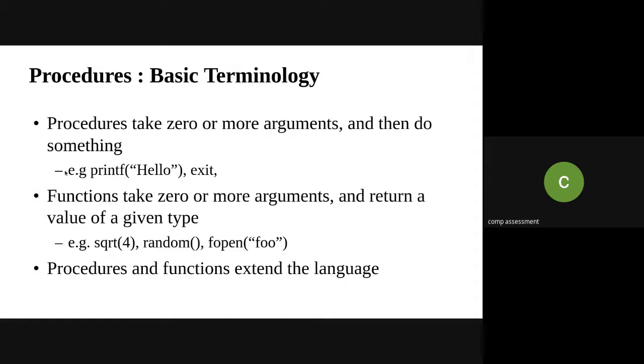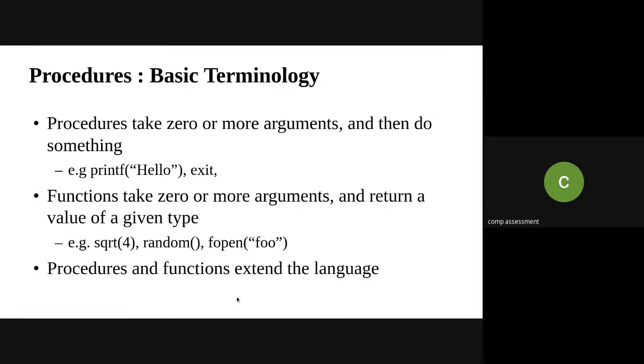So an example is square root. Square root 4 means it will take the parameter 4, calculate the square root of that number, and return that value. The square root of 4 is 2, so it will return 2. There is one more function, for example fopen. You are familiar with fopen also, which opens a file and returns a file pointer. Then the procedures and functions extend the languages.